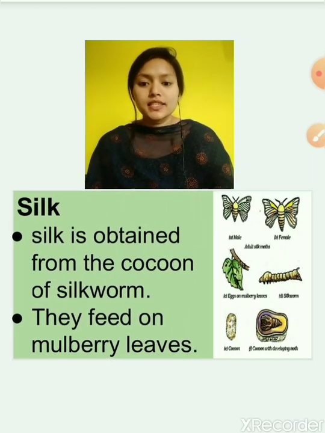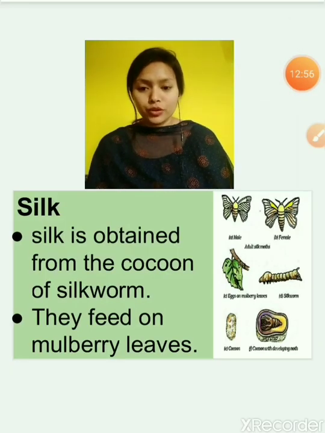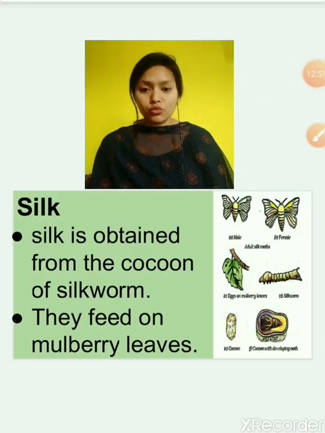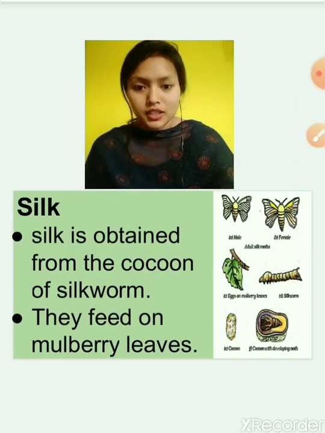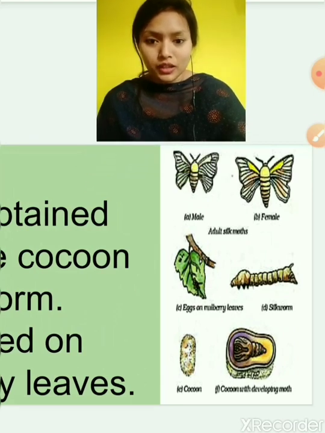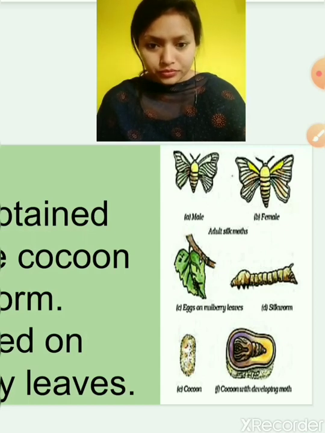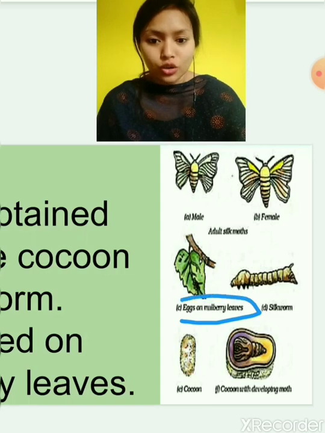Silk is obtained from the cocoon of the silkworm. Cocoon means the outer shell. As you can see here, these are the male and female adult silk moths. How is it formed? First, male and female adult silk moths are produced. Then they lay eggs on the mulberry leaves.